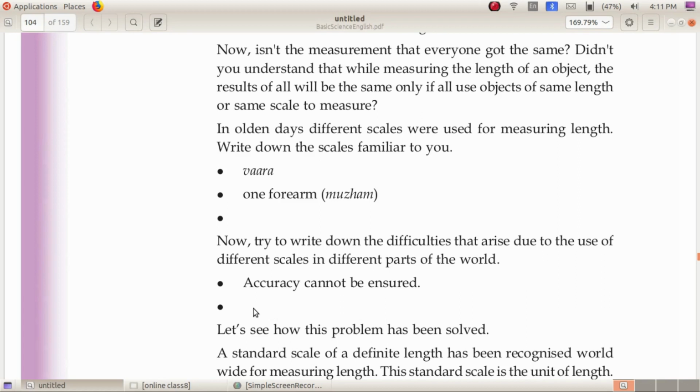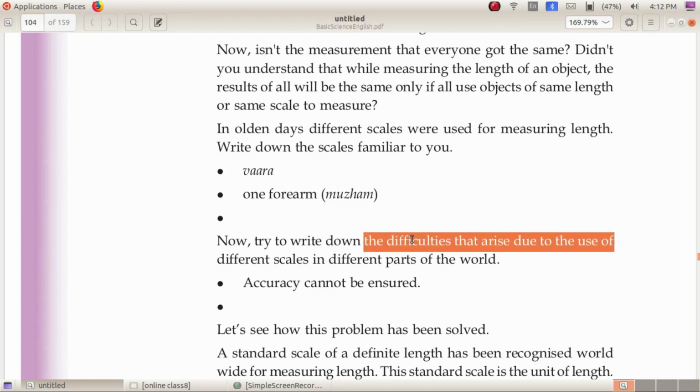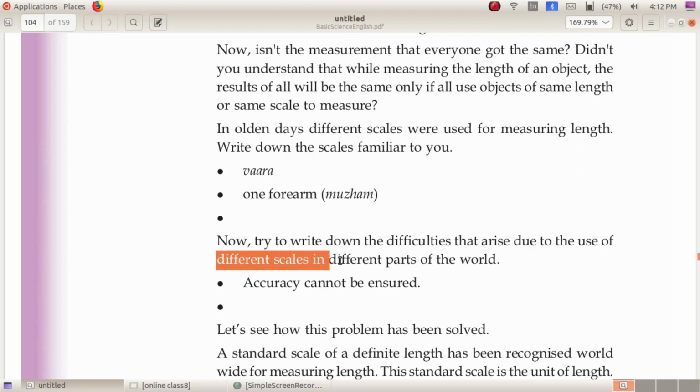Thus, what are the 3 points? What are the difficulties that arise due to the use of different scales in different parts of the world? That is, the accuracy cannot be ensured. Second point, difficulty in comparing and contrasting. Third point, difficulty in buying and selling. Write the points in your textbook.